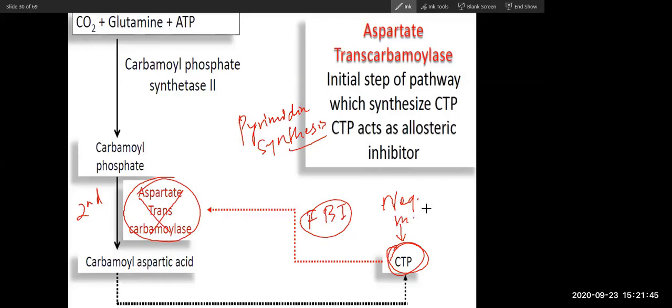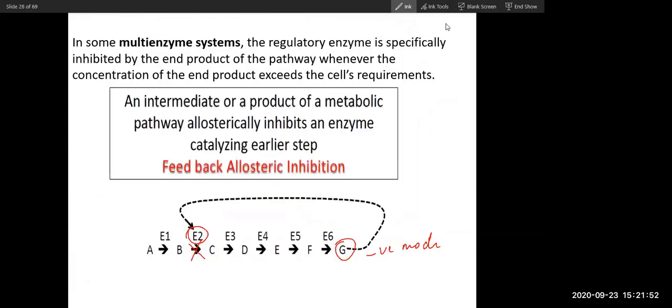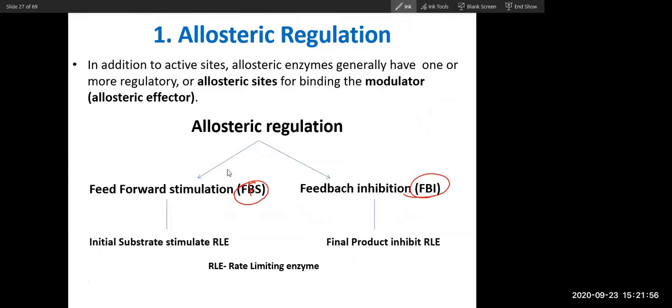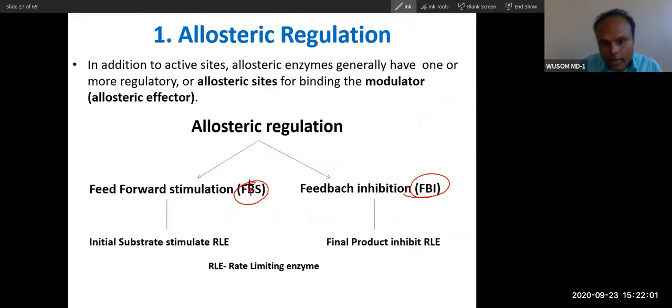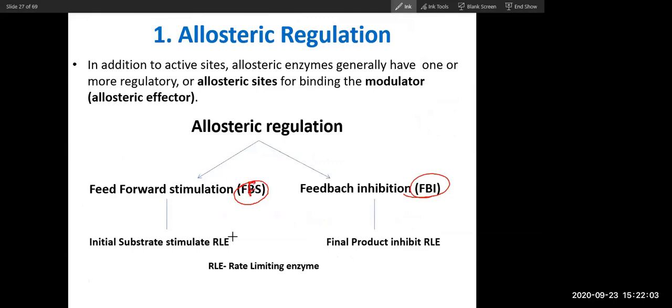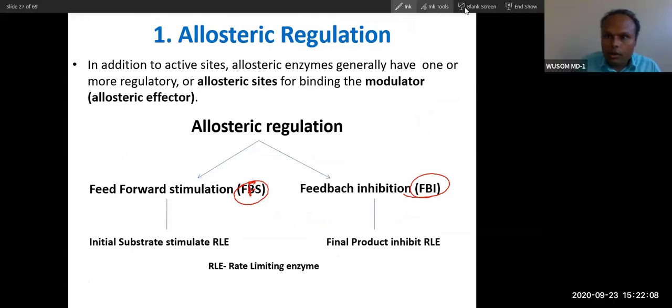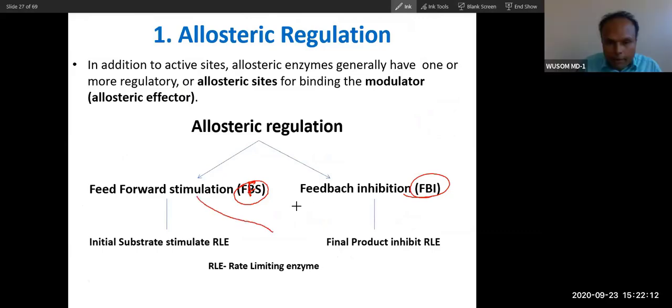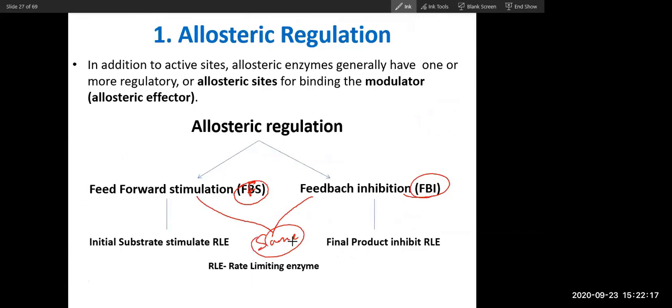Sorry, doctor, I just had a question. Yes, tell me. If you go back two slides to where it says allosteric regulation, the one with the tree. For the FBI and FFS, are they two other sites on the enzyme? Like there's the allosteric site, and then there's the feedback inhibition site. No, both will bind on the same allosteric site. Oh, it's just different molecules that will bind at the site. Yes, yes.